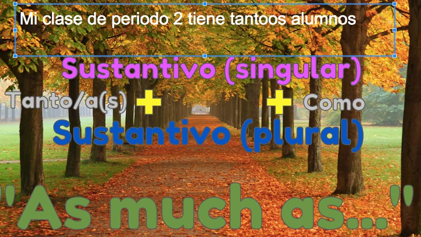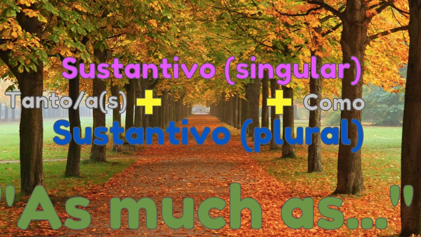Let's say I were talking about female students. Alumnas, right? I have the same amount of female students. Tantos, or tanto originally, would go to tantas, right? Alumnas, and then the keyword is como, right? Mi clase de periodo 5, right? So we're comparing two things in terms of number, right? Quantity of things, to say as much as.